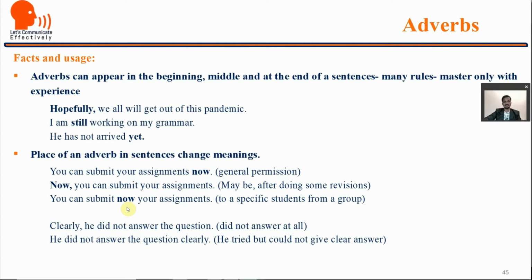Maybe the student is given some punishment and made to wait. So after some time the professor says you can submit your assignments now. Look at the second type of example. Clearly he did not answer the question. Here clearly, an adverb, is used at the beginning of a sentence. It indicates he did not answer at all. But in the second sentence, he did not answer the question clearly. So here he tried but could not give a clear answer.